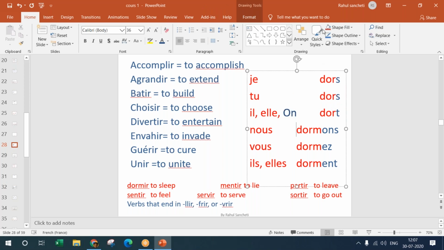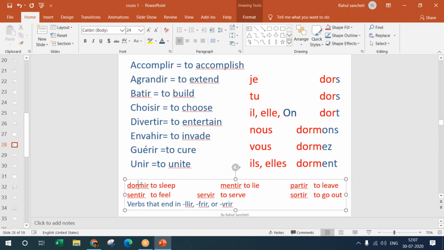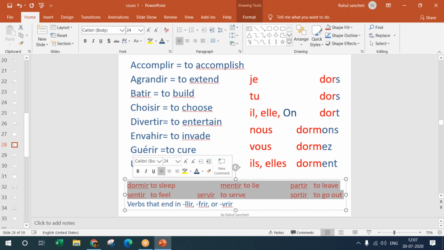So here, yeah, thank you. So here, "dormir" is "je dors". So it's traditionally an IR ending verb, "dormir". When we say "dormir", it's an IR ending verb, but it doesn't follow the rule. Now you will have a next question, is how do we remember that? So for that, I am really sorry. You have to learn this list by heart.